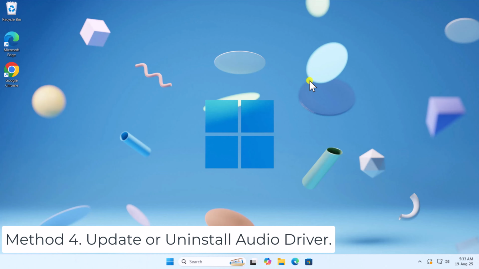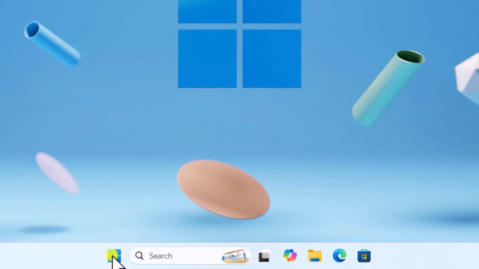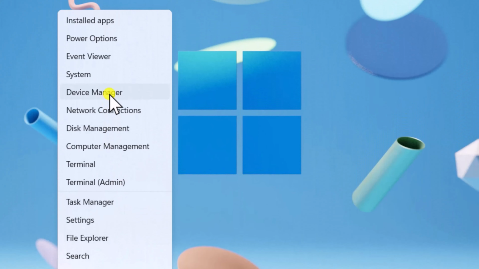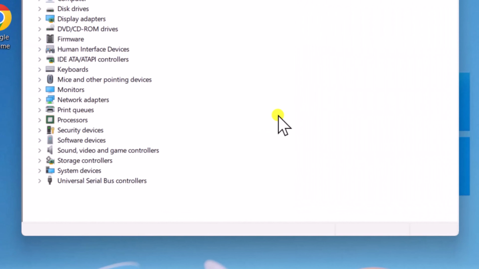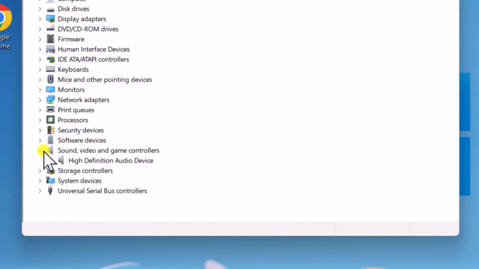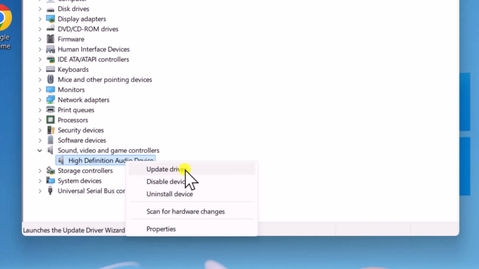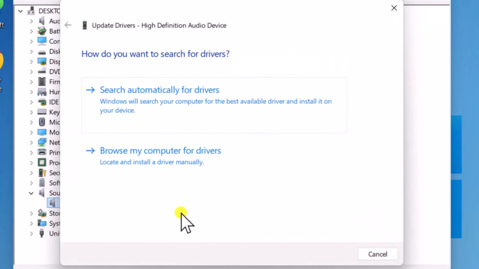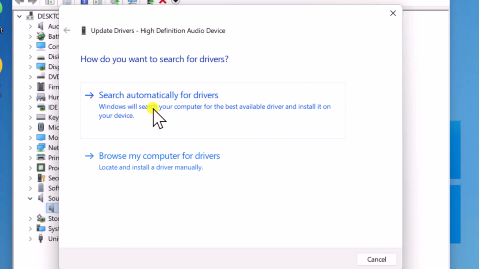Method 5. Update or uninstall audio driver. Right-click on the Windows icon. Select Device Manager. Expand Sound, Video, and Game Controllers. Right-click your audio device. Choose Update Driver. Select Search automatically for drivers.